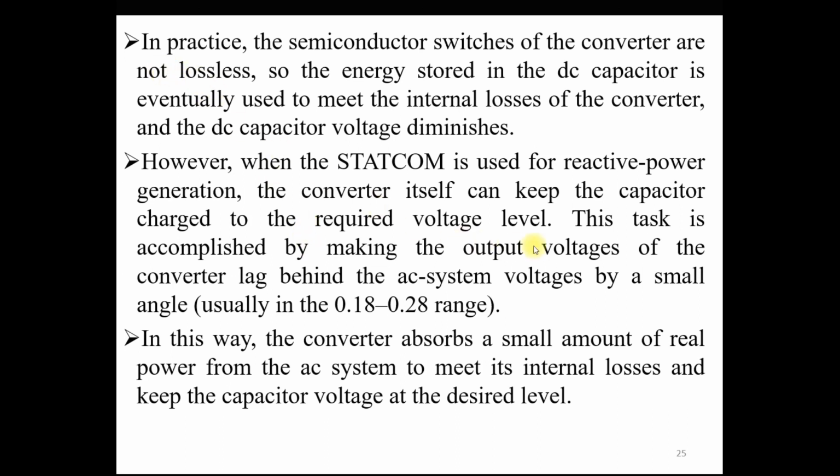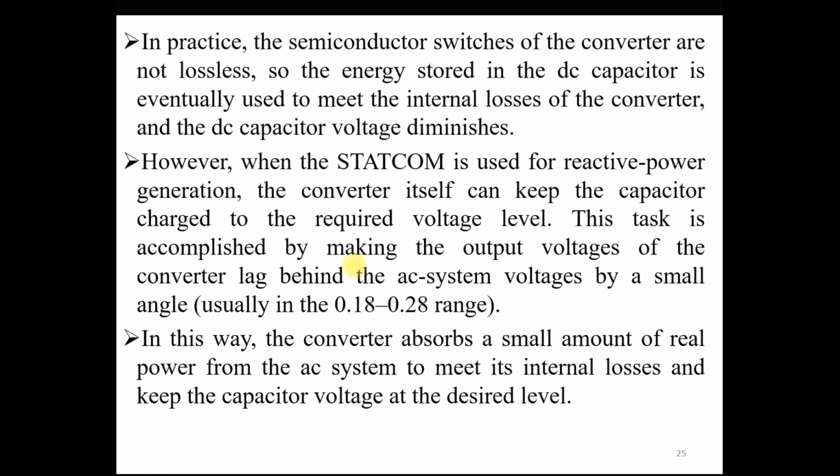as well as to compensate the switching loss, we have to provide an output voltage at the converter which lags behind the AC bus voltage by a small angle in the range of 0.18 to 0.28 degrees. So what will happen is that active power flows from the AC system to the STATCOM.